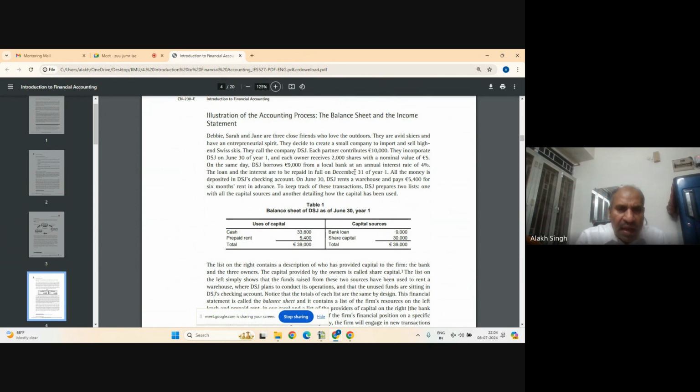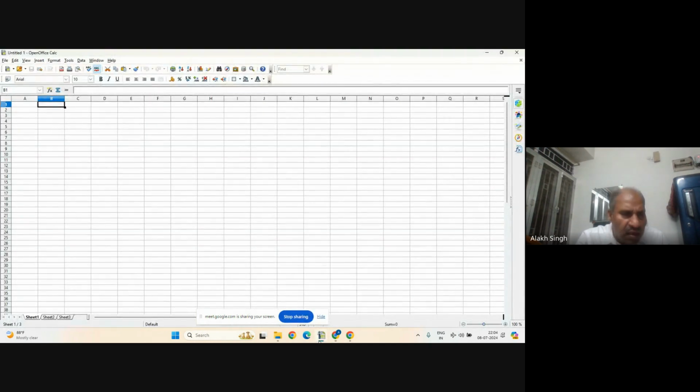So we will write it here in the Excel spreadsheet, the first part. Let me write the balance sheet on June 30th, because nothing has happened, it is the starting date. So, balance sheet on June 30th. Now, as I had said, there should be assets in the T account, so on the left side we write assets and on the right side we write liabilities.